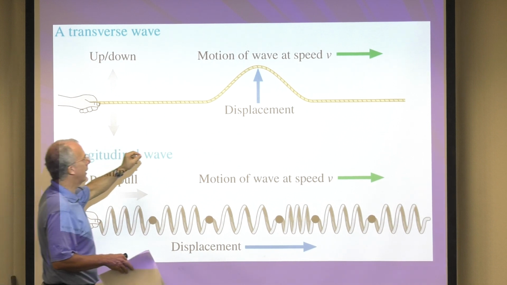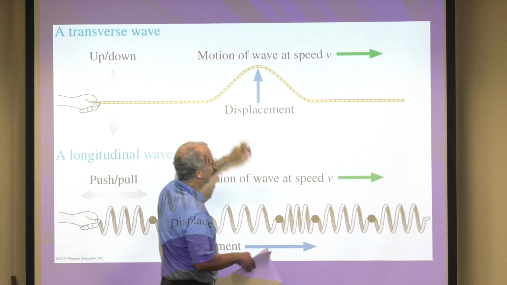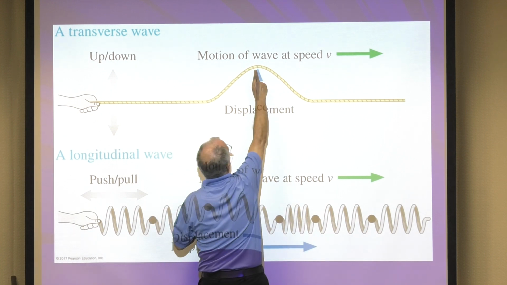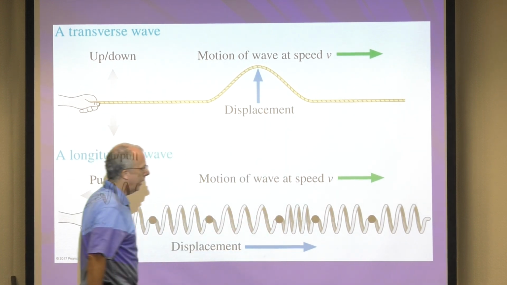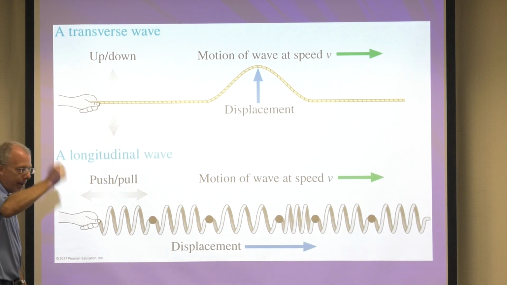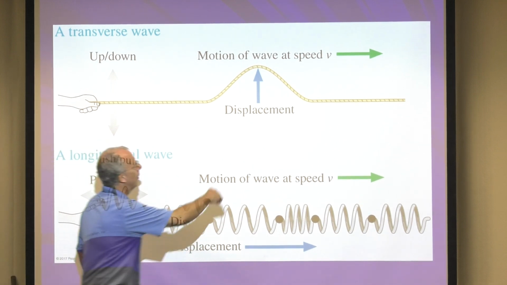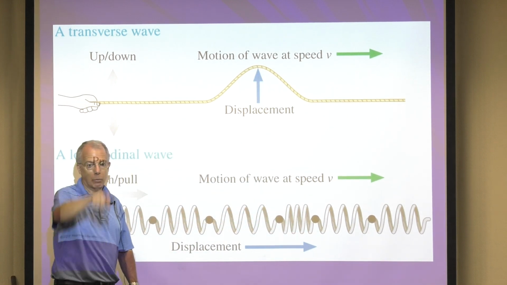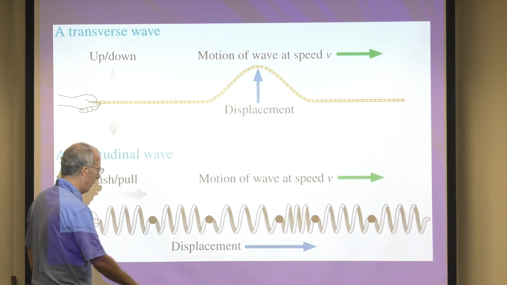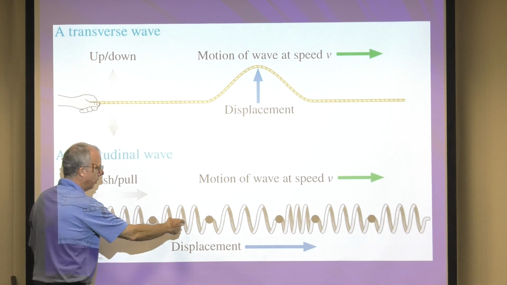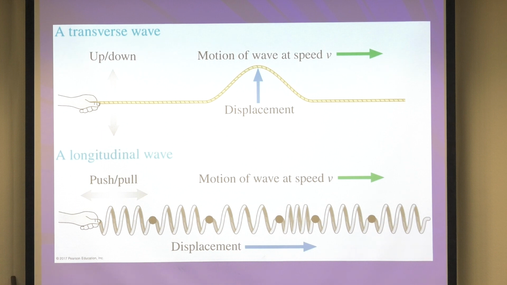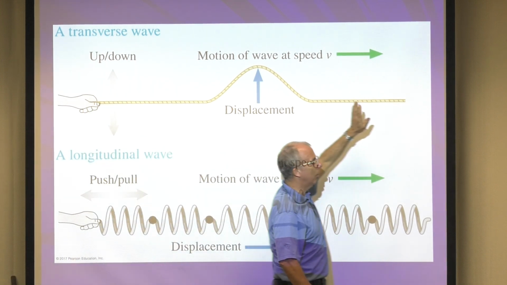Let's pretend that I have a can of spray paint, and I spray this red or something, okay? Now, when I make a transverse wave, what would happen to this rope that I sprayed paint on? It would just go like this, right? What if I sprayed the spring? What would it do? Okay? All right? So what is moving between me and you?